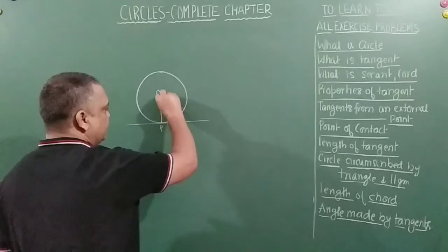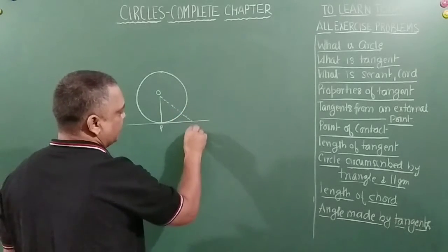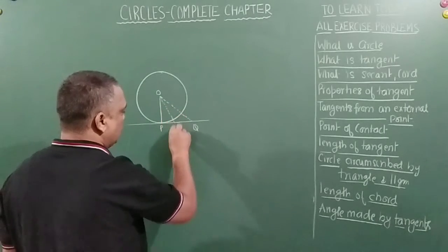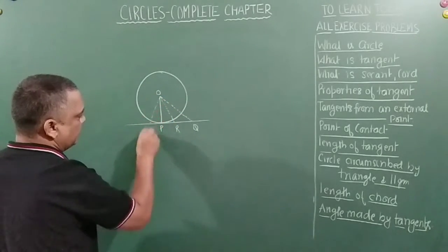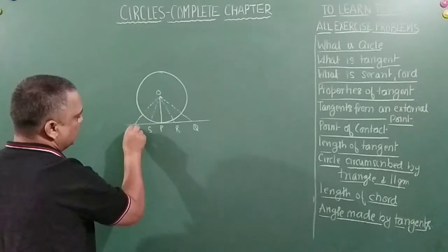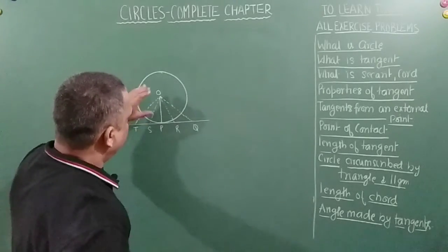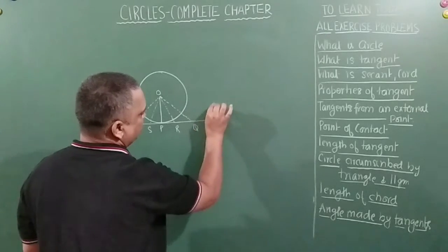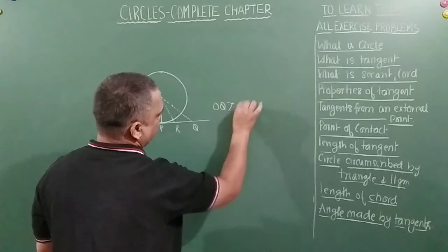How we can prove is that, let us take here this, we call it as Q, R, S, T, right? So friends, what happens is, see, this OQ is definitely greater than OP.